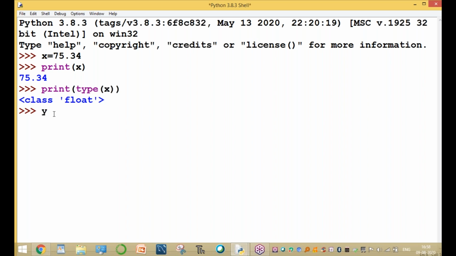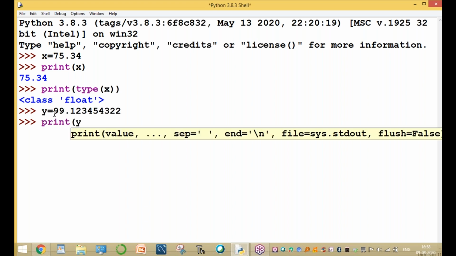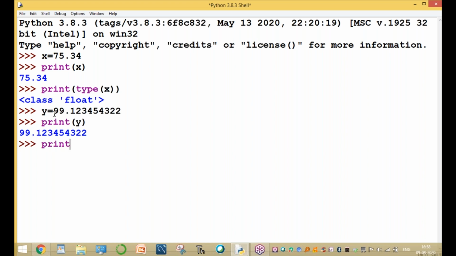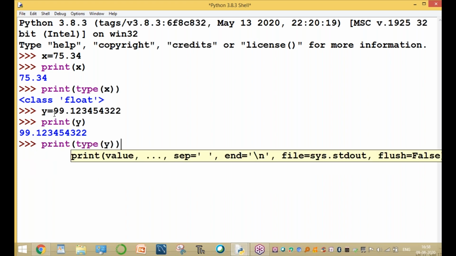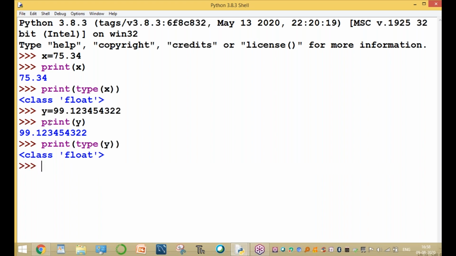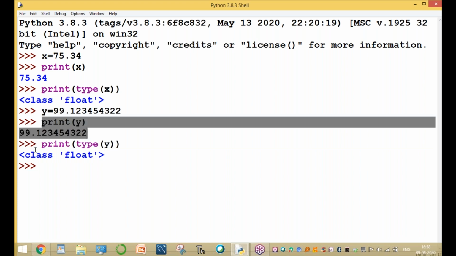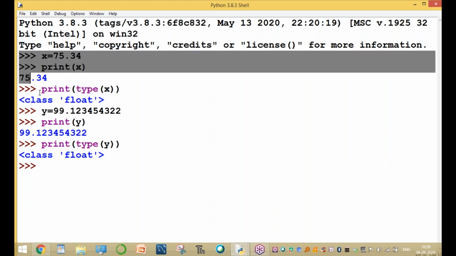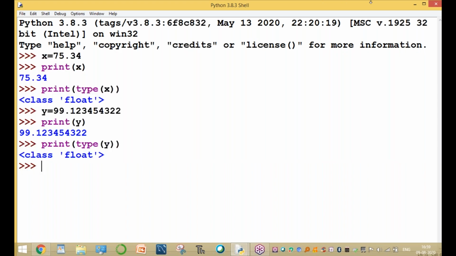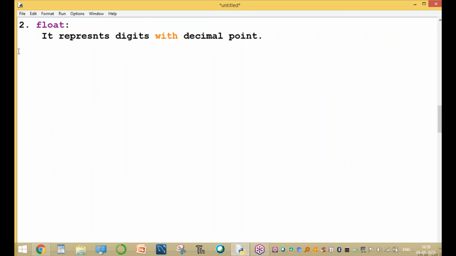Another example, y equal to, for example, 99.234, some big number. Print y and print the type of y. So y is a float value. It means it is a number with digits. Now the value of y is 99.123454322. So this is our float value. Clear, guys? Float means numbers with the decimal point.